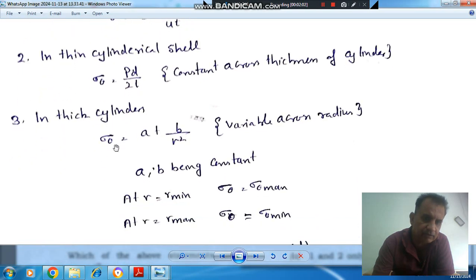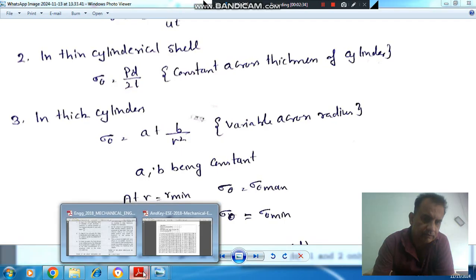So in case of a thick cylinder, sigma theta is A plus B by r squared, where A and B are constants and r is the radius. So if we take r equal to r minimum, then sigma theta will be maximum because r is in the denominator. Okay, so sigma theta will be sigma theta max, and if we take r maximum, then sigma theta will be sigma theta minimum.